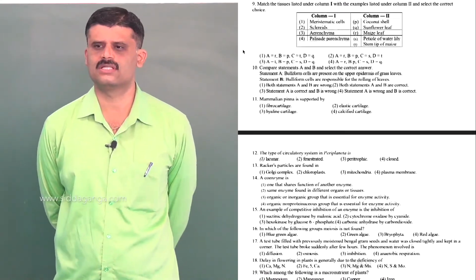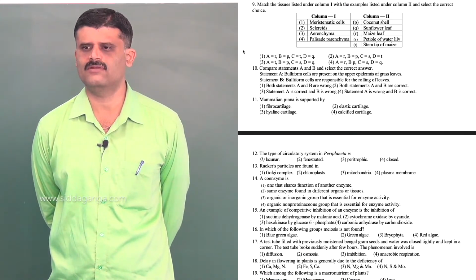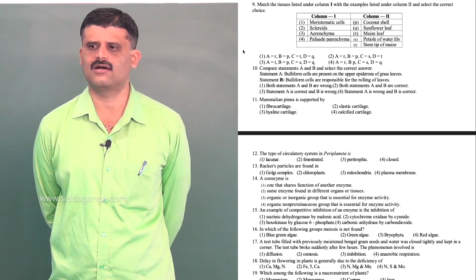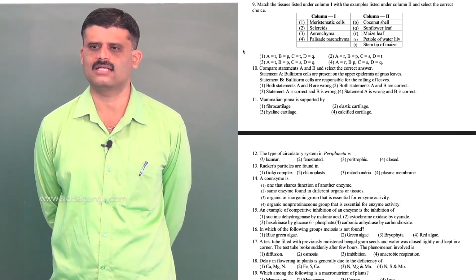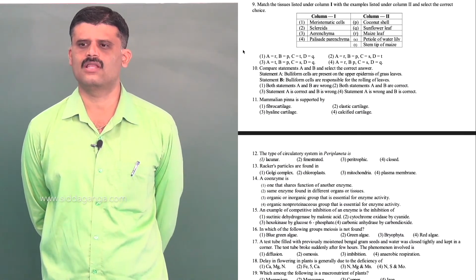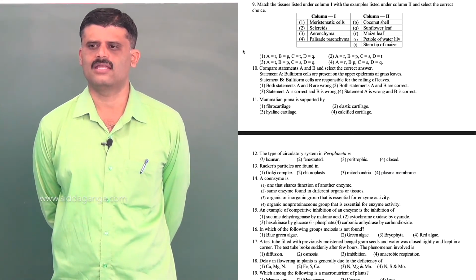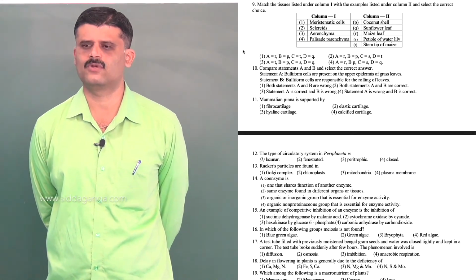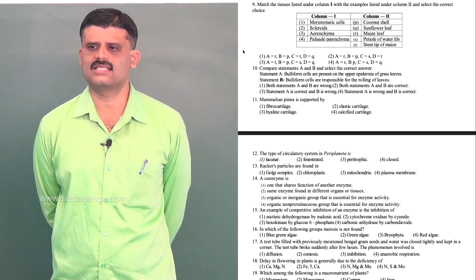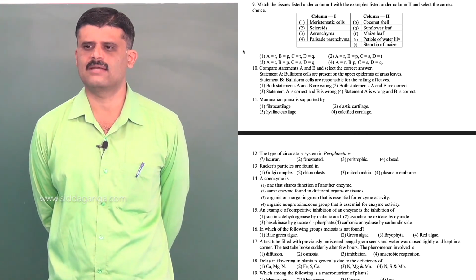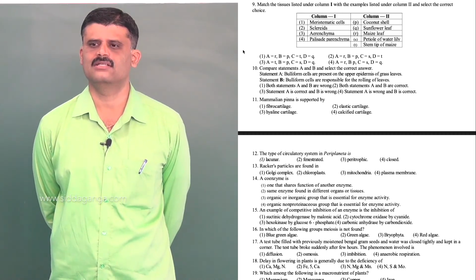Next, question number 9. Match the tissues listed under column 1 with the example listed under column 2 and select the correct choice. In column 1, different types of plant cells are given and their locations are present in column 2. Meristematic cells are present at the stem tip of maize, which is correct.